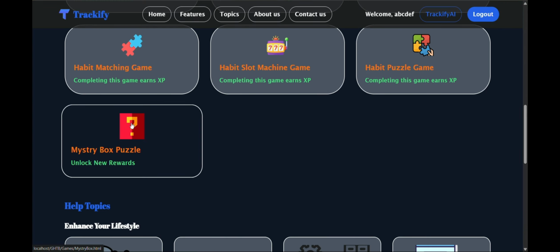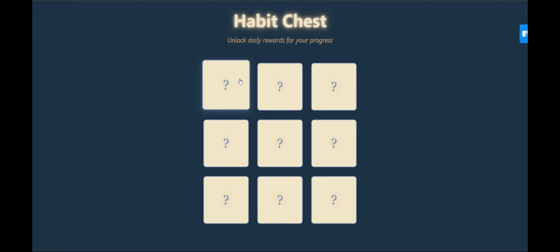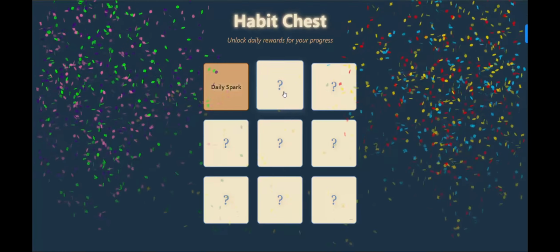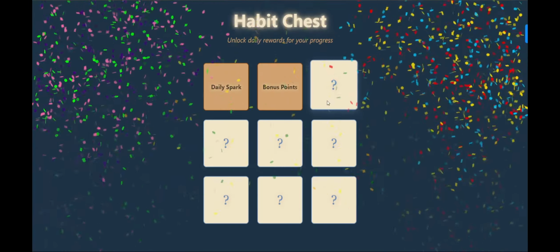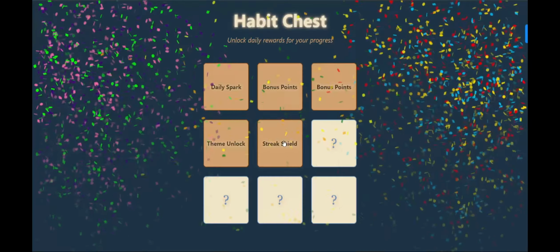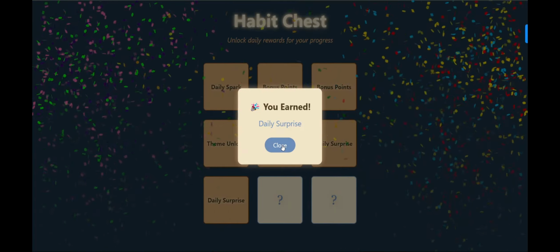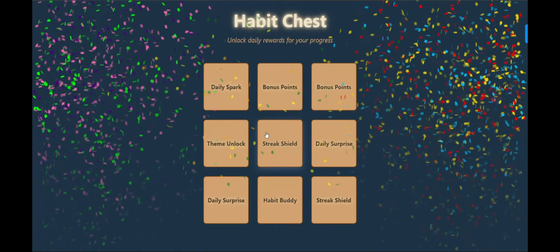After clicking on the mystery box puzzle, it contains a habit chest which will unlock daily rewards for progress. After clicking on this I earned daily spark, bonus points, theme unlock, streak shield, daily surprise, habit buddy, streak shield.